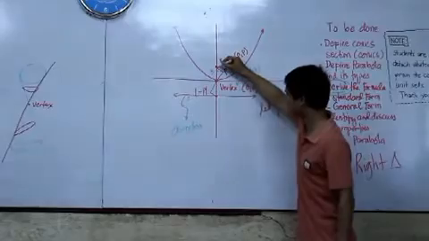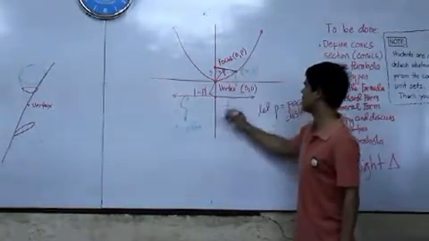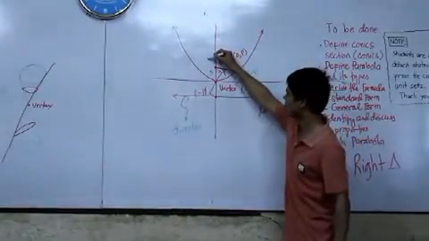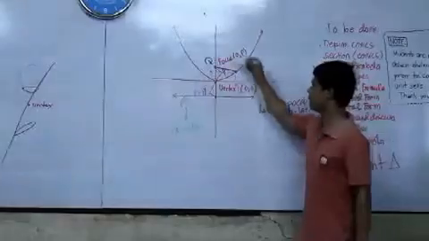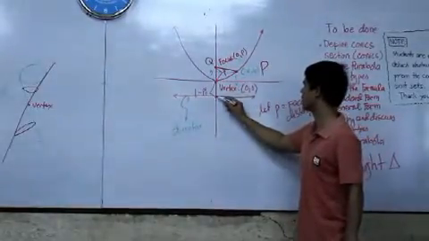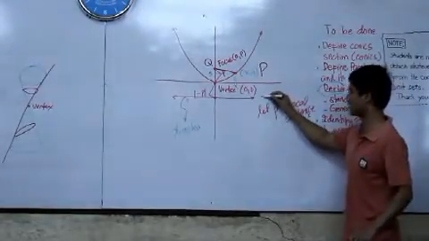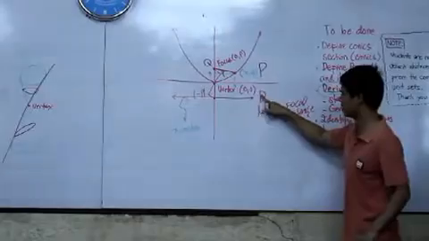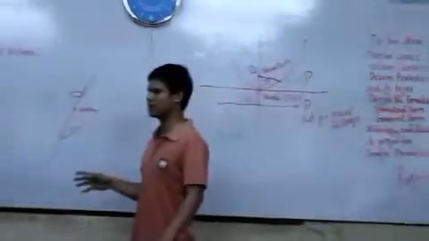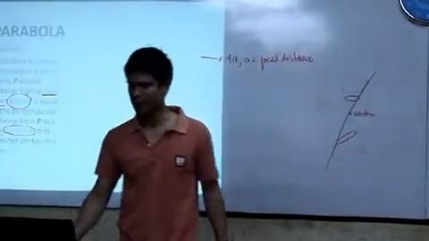From this particular point to here, so let's say this is our Q, this point Q, and this is our point P, and this is our directrix. So we define it to be our D. Okay? Now, if we go back to the definition of the parabola, what is the definition of the parabola?